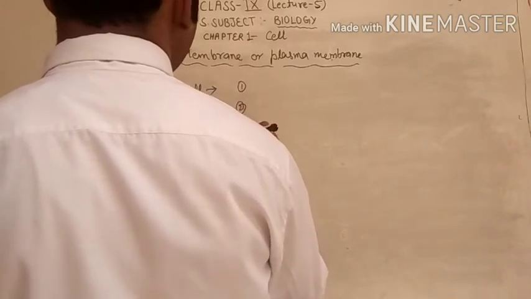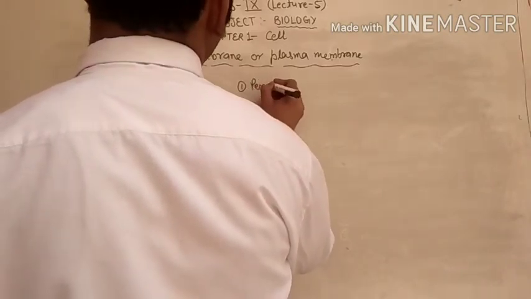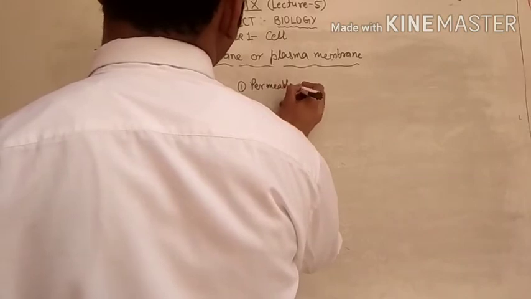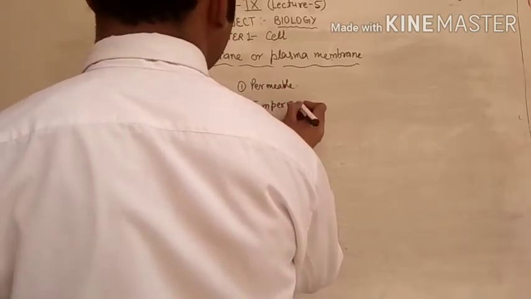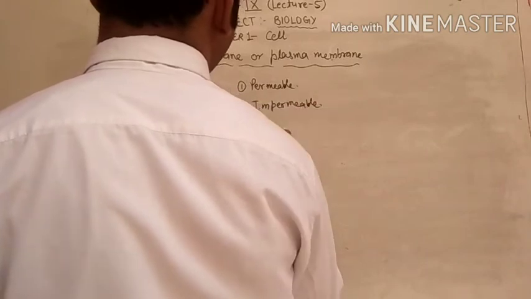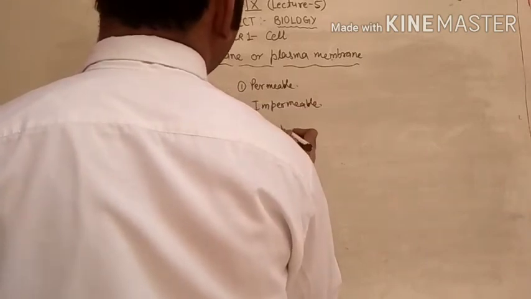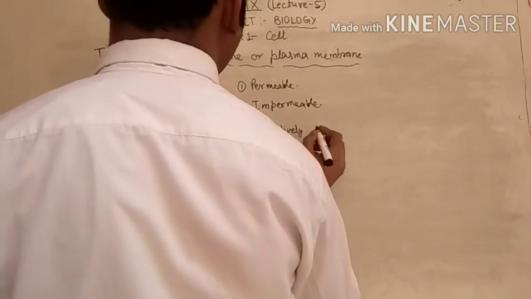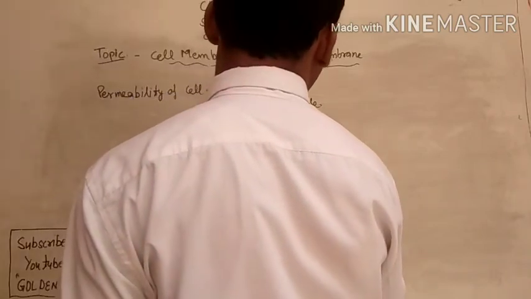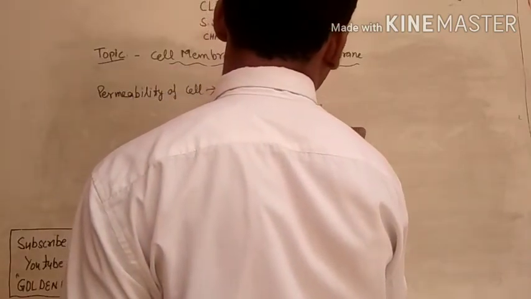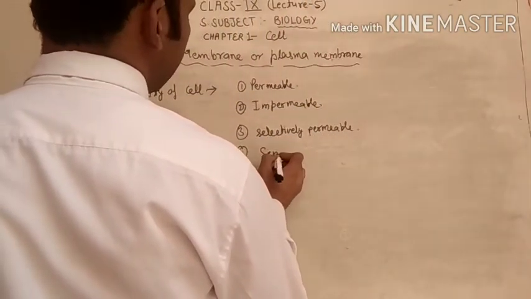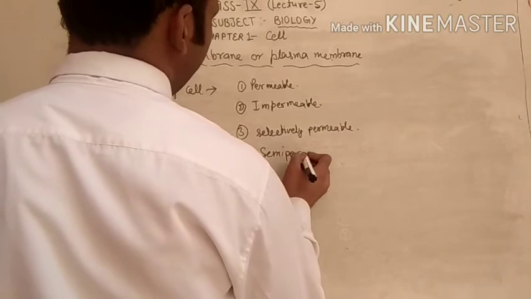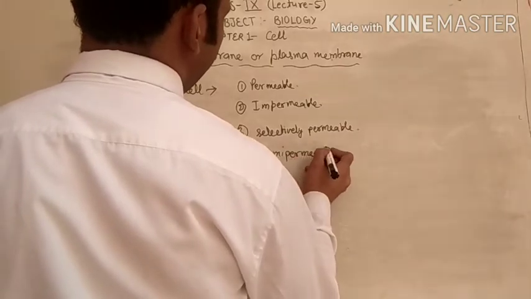The first one is permeable, second impermeable, third selectively permeable, and fourth one is semi-permeable.